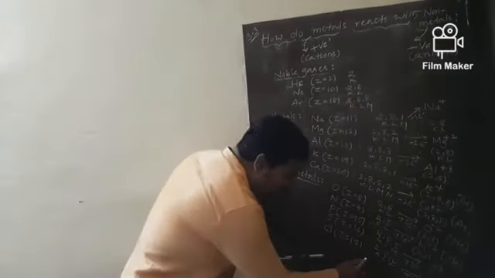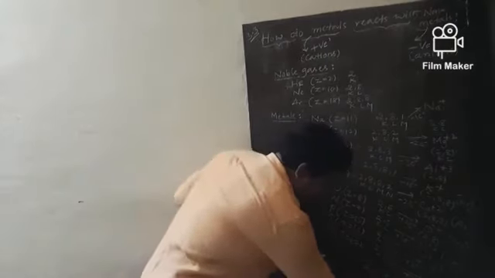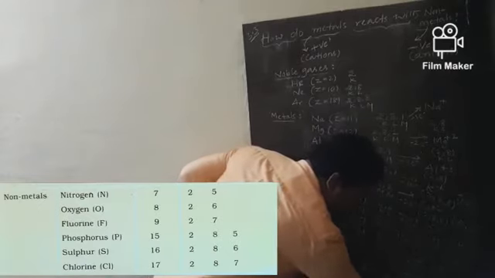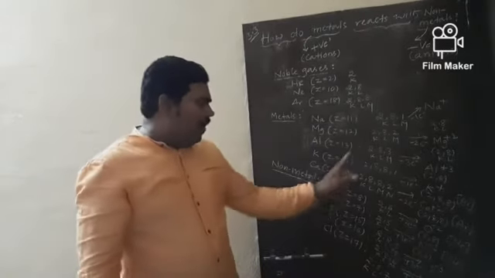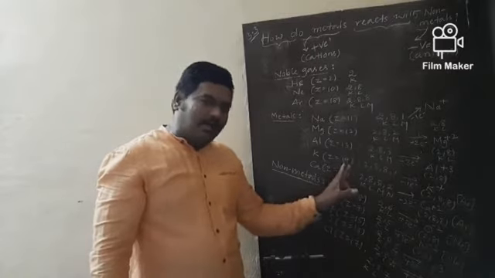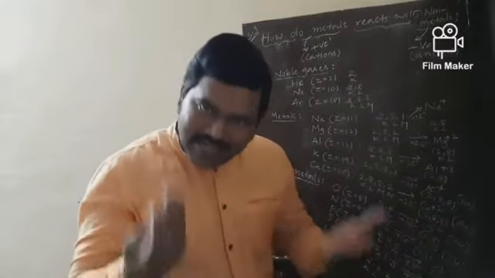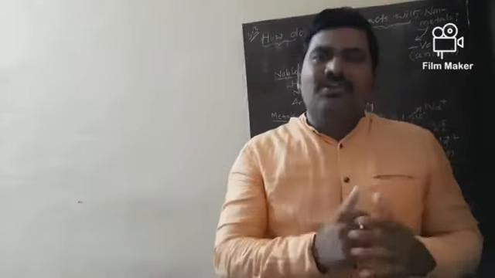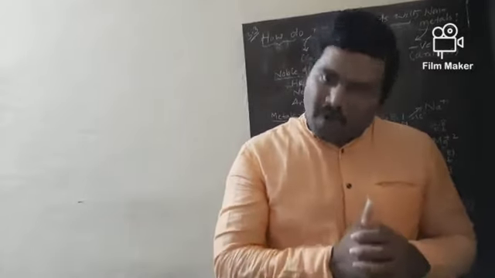What about the last one, chlorine? 2, 8, 7, K, L, M. So, this chlorine would gain 1 electron to become Cl-, chloride, and the configuration becomes 2,8,8. The nearest noble gas is argon. So, in this way, all the 5 metals and non-metals would attain stability by losing and gaining electrons from the outermost shell and attain the nearest noble gas configurations. And this is one of the logics behind chemical bonding.